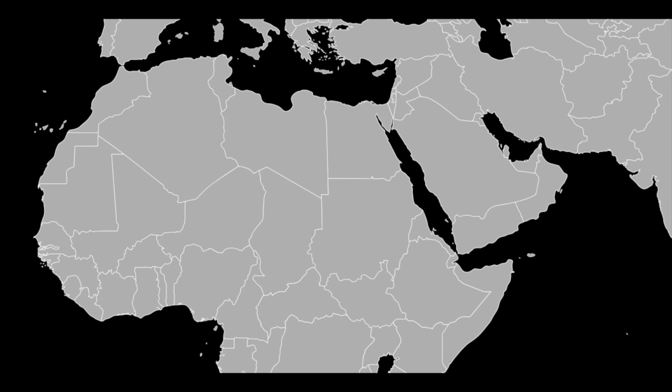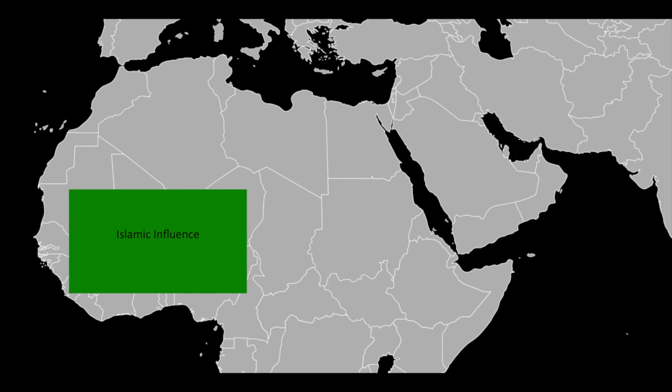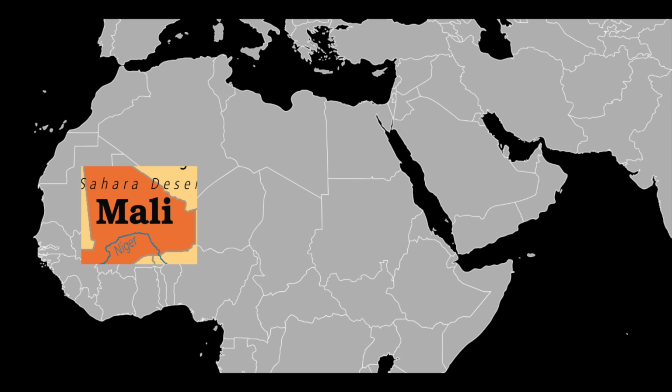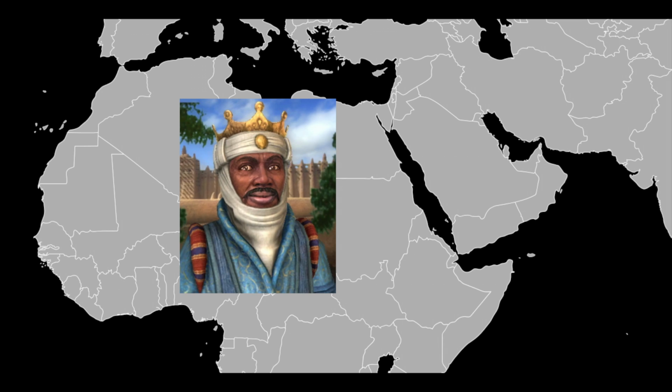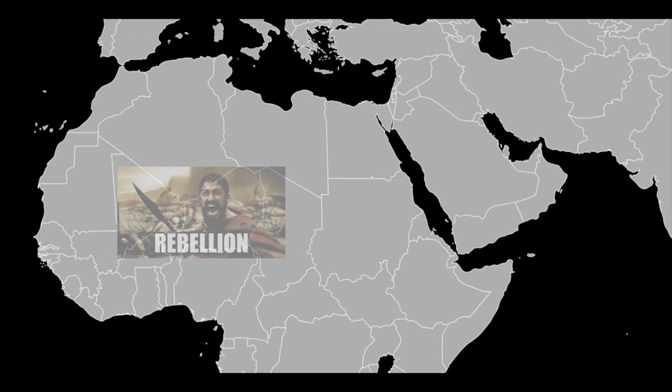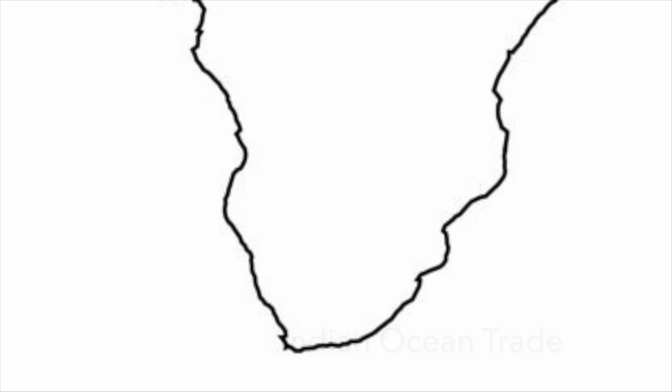Instead of Ethiopia, Islam spread south of the Sahara. Takrur was one of the first sub-Saharan states to adopt Islam. Another Islamic state, Mali, had a great reputation for wealth. This was spread by its ruler Mansa Kanka Musa's pilgrimage, during which he put on a massive display of wealth with his entourage. After his pilgrimage, Musa built mosques and Quran schools in Mali. Mali later fell because of rebellions.